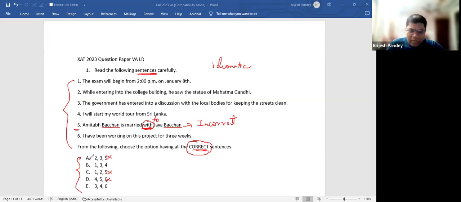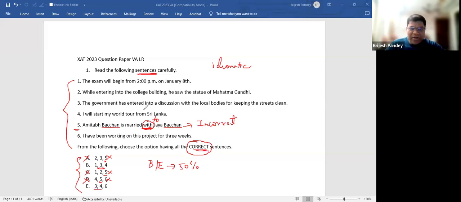So all of you know that now, that A is not the right answer, C is not the right answer, D is not the right answer, because all of them have the fifth sentence, which is incorrect. So that means the answer has to be between B and E. So almost 50% probability of getting the question correct. Agree? So let's read 1, 3, 4 and 1, 3, 6. In fact, 3 and 4 are there in both of them. That means both 3 and 4 are correct.